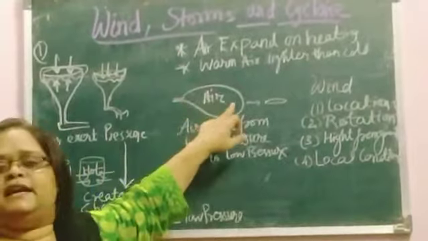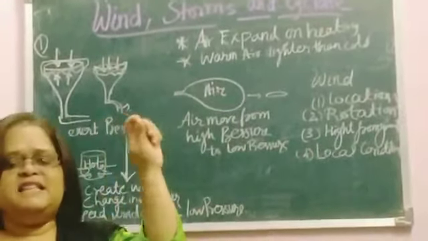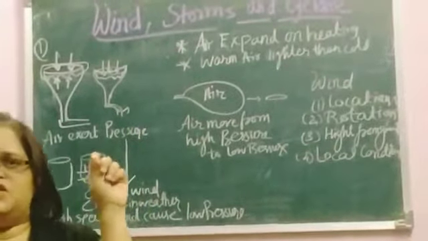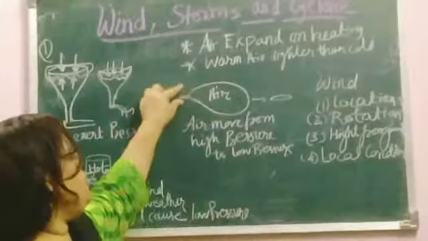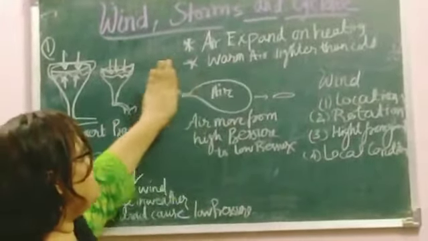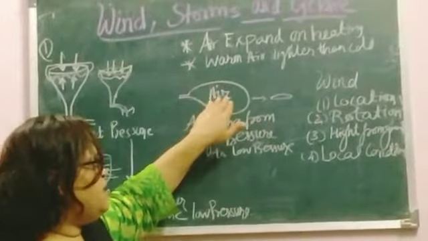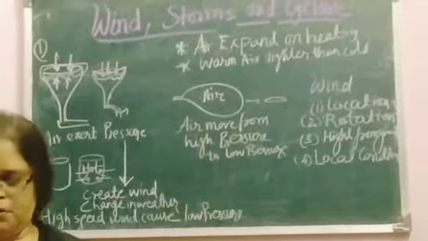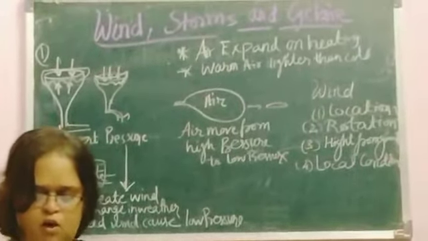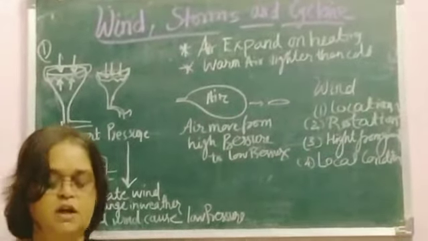When you blow air into a balloon and hold it, inside the balloon there is high pressure. And when you take your finger off the opening, what will happen? The air moves out and that creates low pressure. So air always moves from the high pressure to the low pressure region.